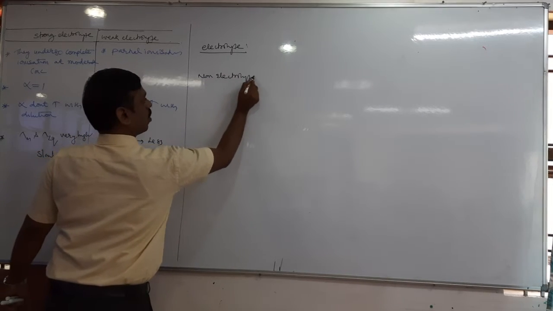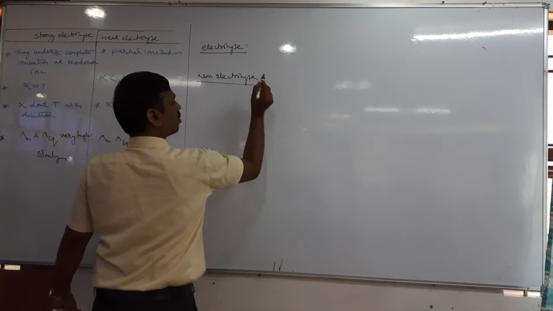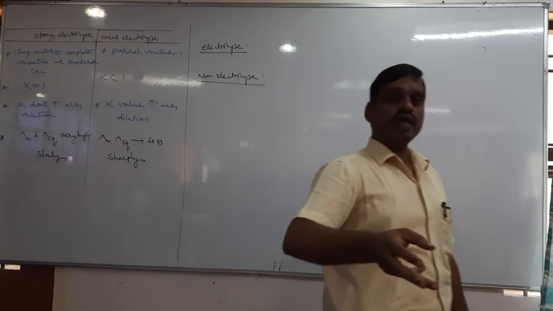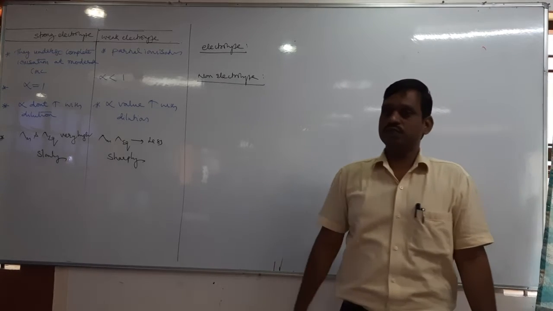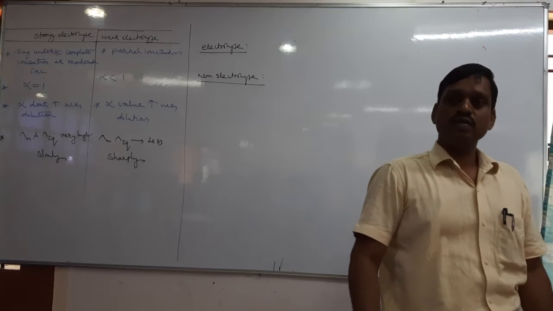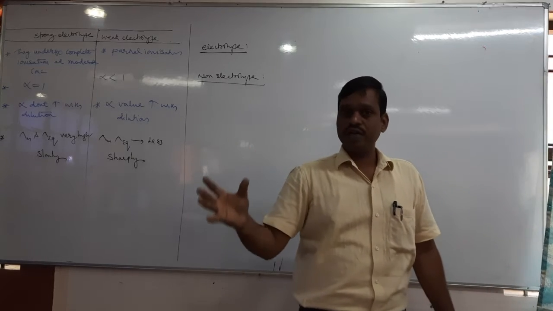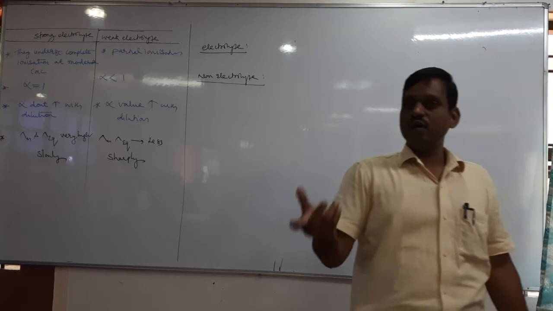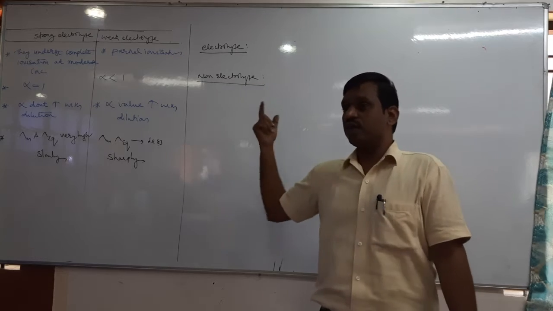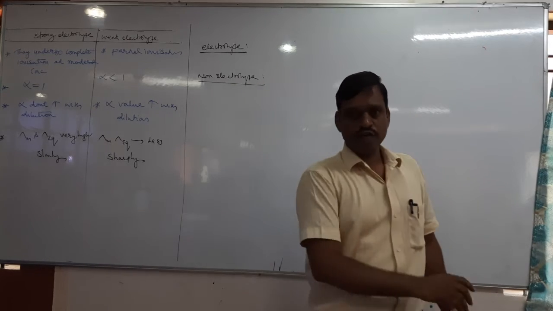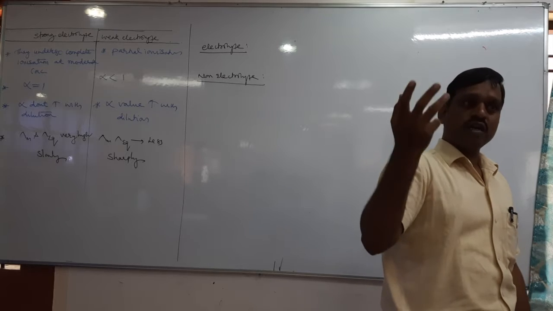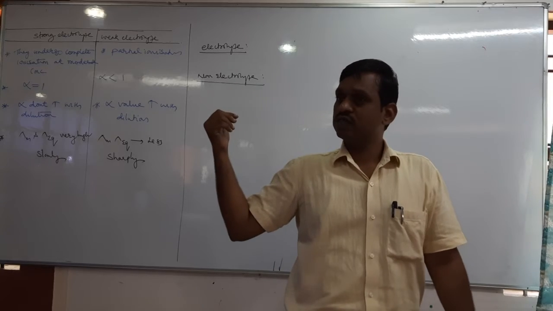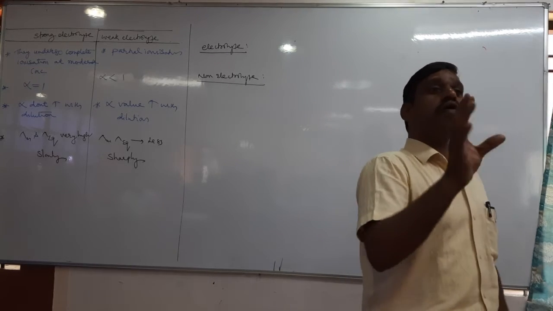Electrolyte, non-electrolyte. Tell me, what is an electrolyte? An electrolyte is nothing but an electrolytic conductor. So what is an electrolytic conductor? The substance which conducts electric current by the movement of free ions is called an electrolyte. So the definition of electrolyte is the same: the substance which conducts electric current by the movement of ions, either in solution state or molten state.